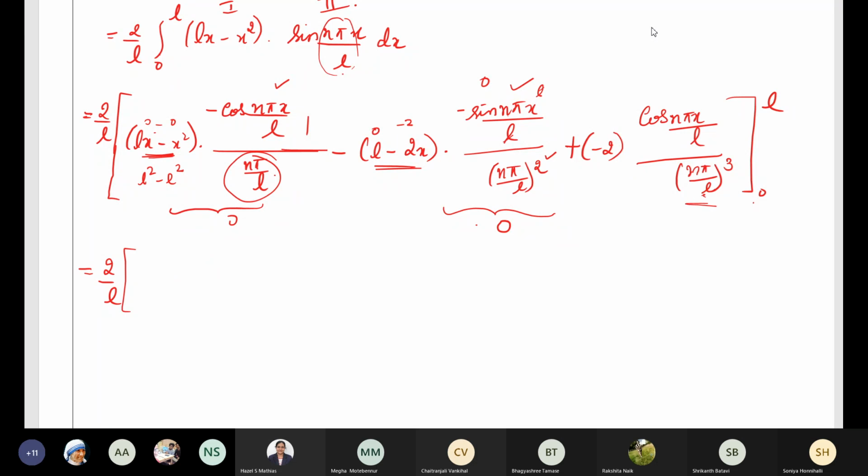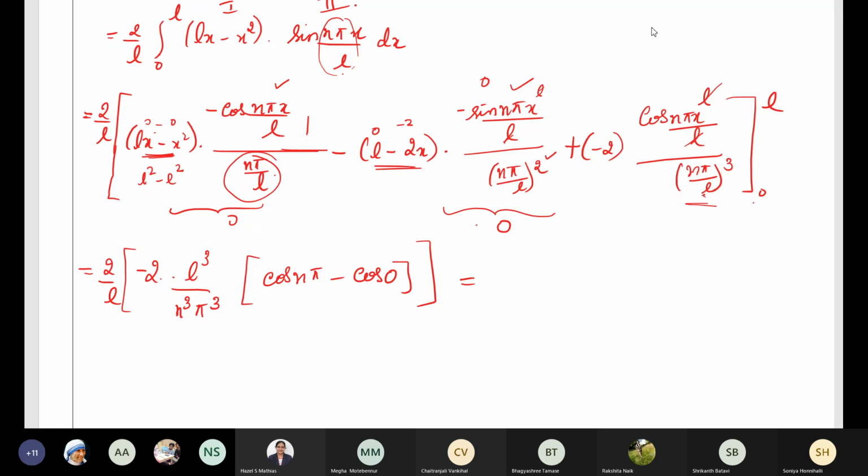It's n pi by L whole cube. Minus 2 is already there. 1 divided by n pi by L whole cube, so it will be L cube divided by n cube pi cube. Then we have the upper limit. If you replace x by L, L gets cancelled, cos n pi remains. Similarly, when you put x as 0, it will be cos 0. This is what we get.